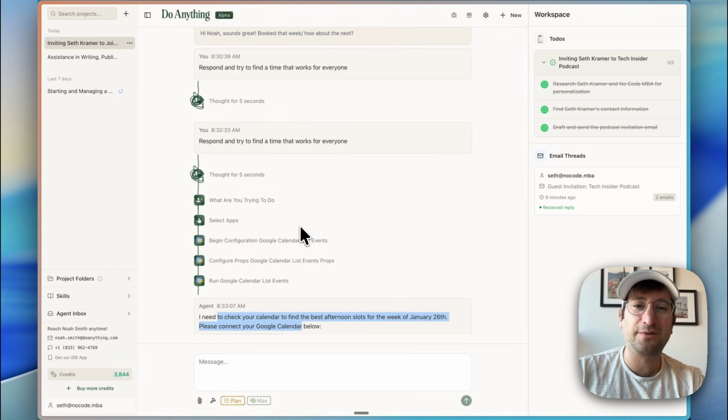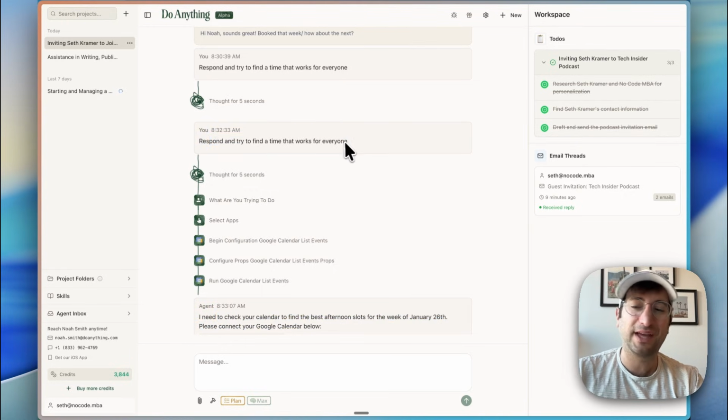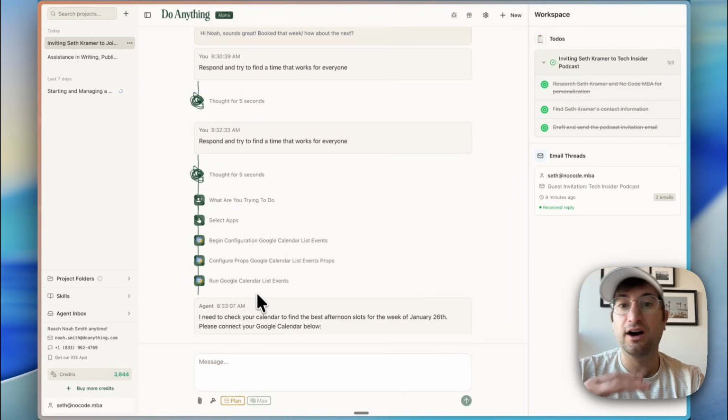So it seemed like this chat was getting stuck. So I just sent the message again. I guess there's just still some bugs. We are in the alpha of this app.